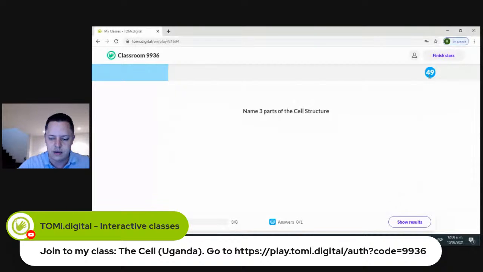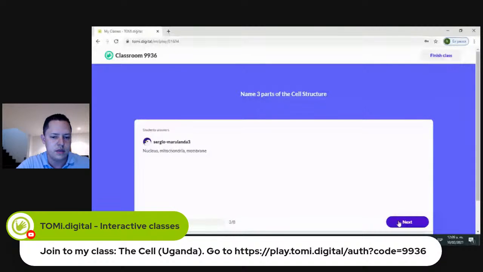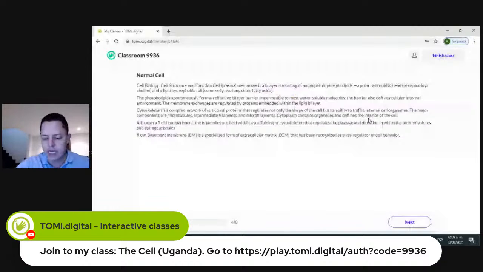Okay, so let's move on. The next one would be any document, any PDF, any information that you have. You can copy and paste it into the platform so that you can share it with your students. And this is what they're going to see on their devices.